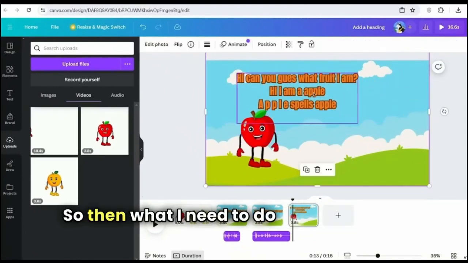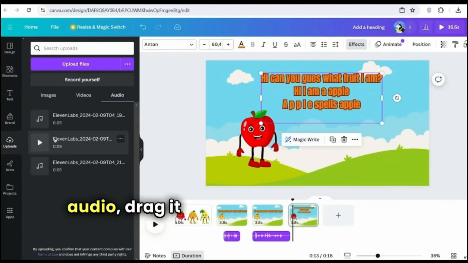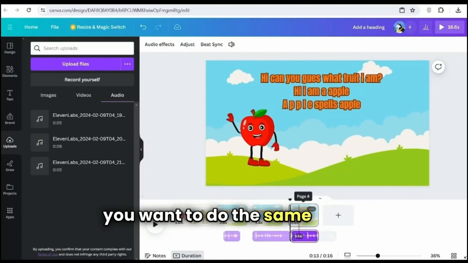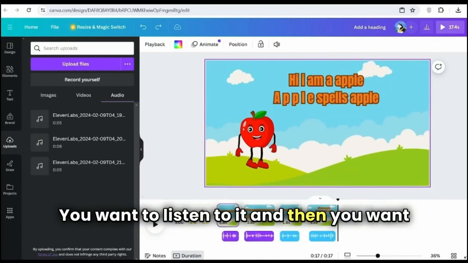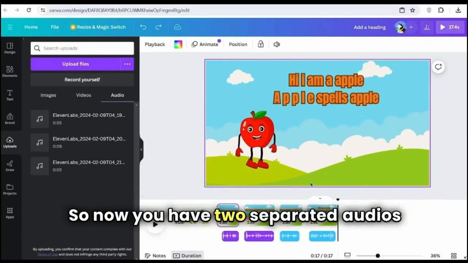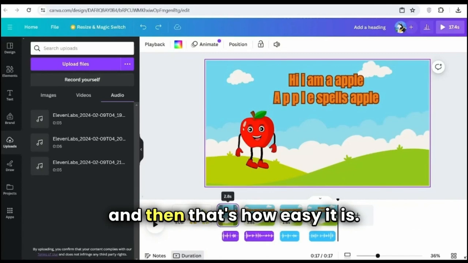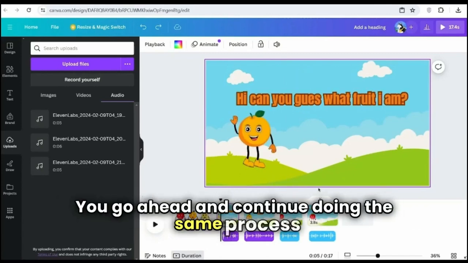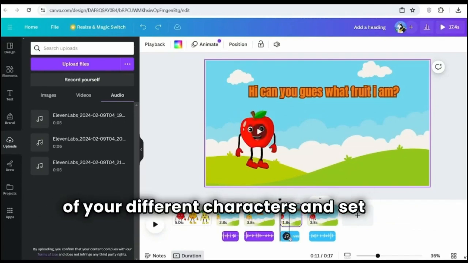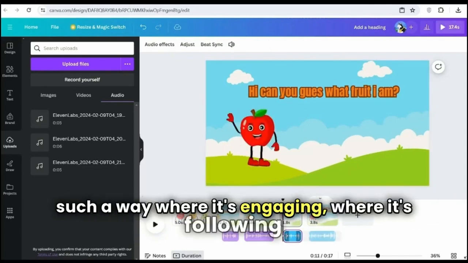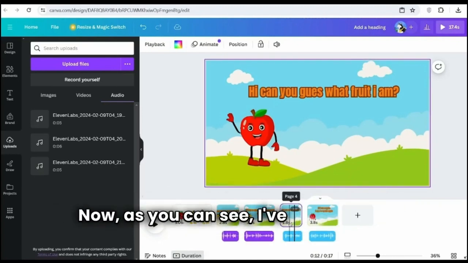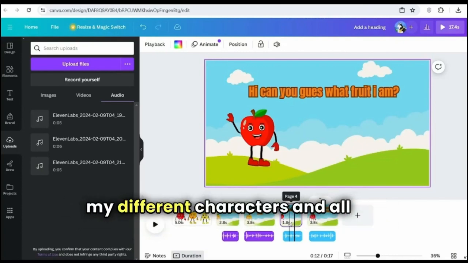Then what I need to do now is take my audio, drag it down to where I want it to start, and then once you have your audio in, you want to do the same thing: listen to it, and then split it where that part ends. So now you have two separated audios, and that's how easy it is. You go ahead and continue doing the same process for all of your different scenes and for each of your different characters. And set it up in such a way where it's engaging, where it's following through, until you've done your entire video. Now, as you can see, I've added in all my different characters and all my different text.